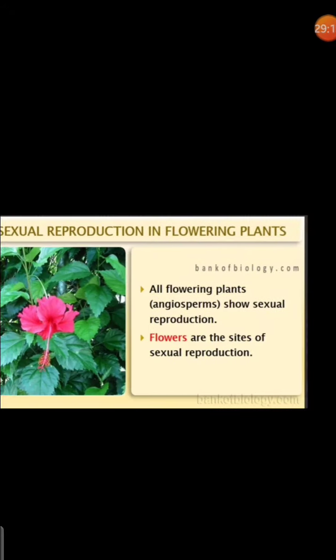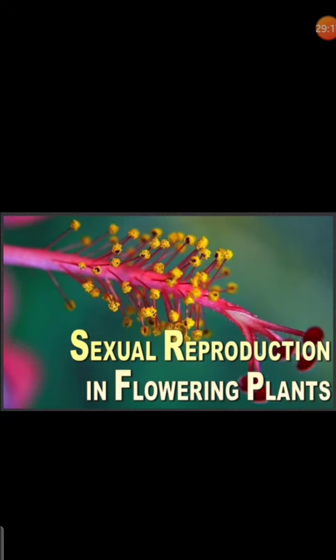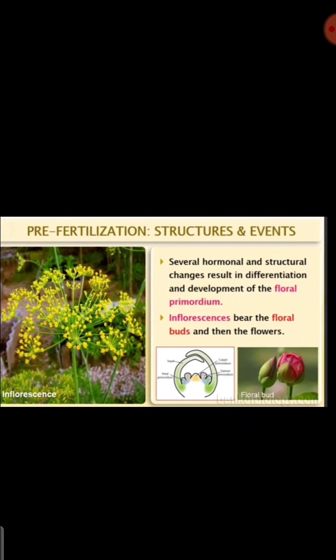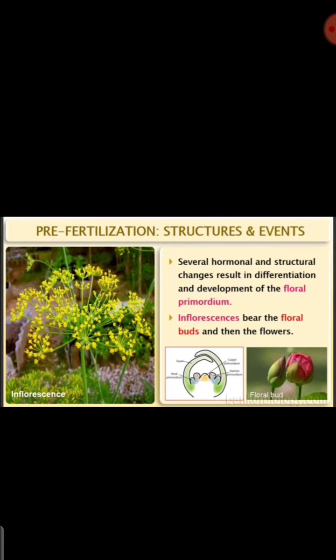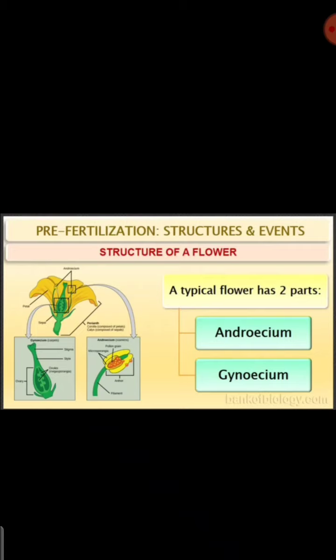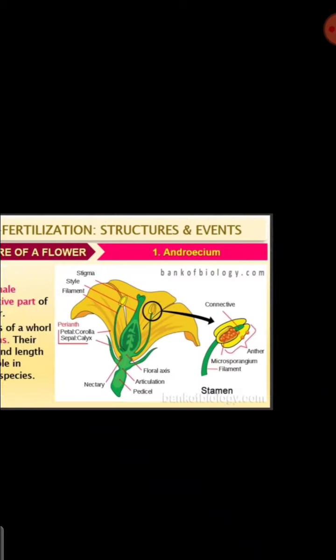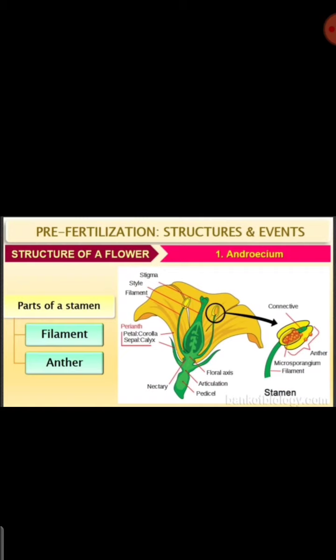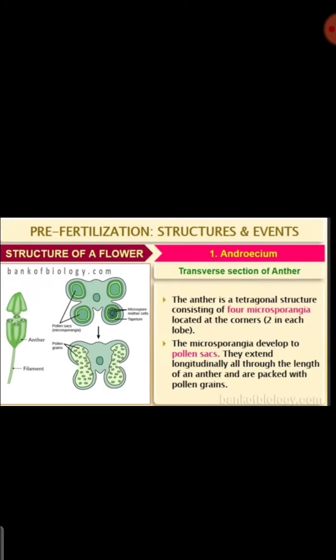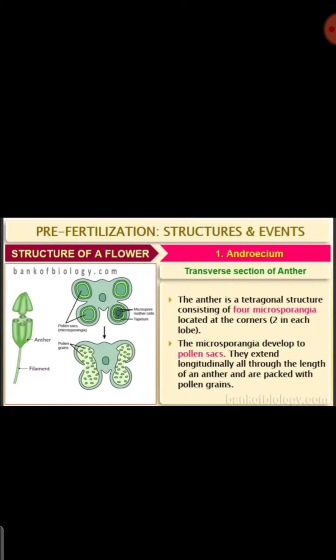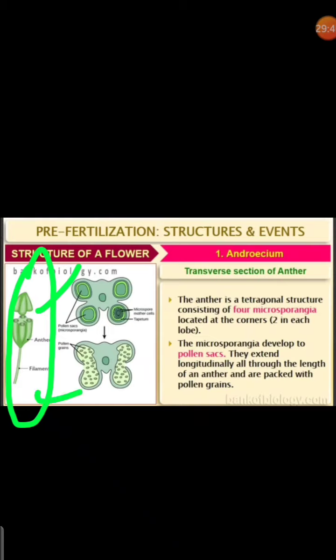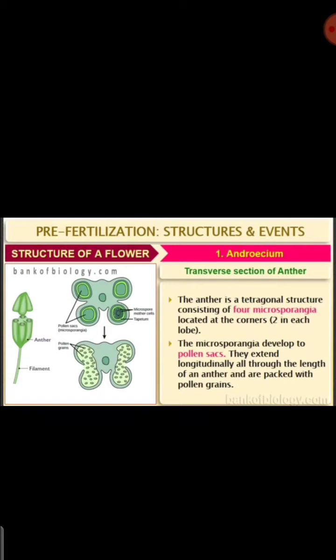So next we studied about sexual reproduction in the flowering plants. In flowering plants, we studied about two parts, androecium as well as gynoecium. Androecium is the male reproductive part and gynoecium is the female reproductive part. And the male reproductive part is nothing but the stamen, which has the anther as well as the filament. When you take a cross section, we can see that microsporangium will be present. So microsporangia develop into pollen sacs.